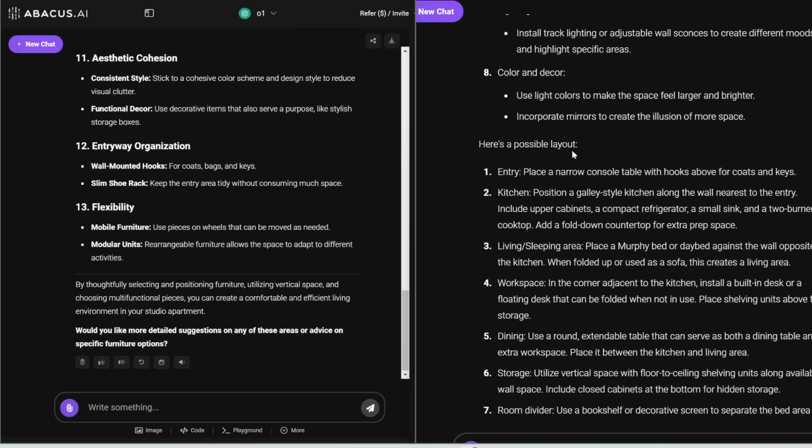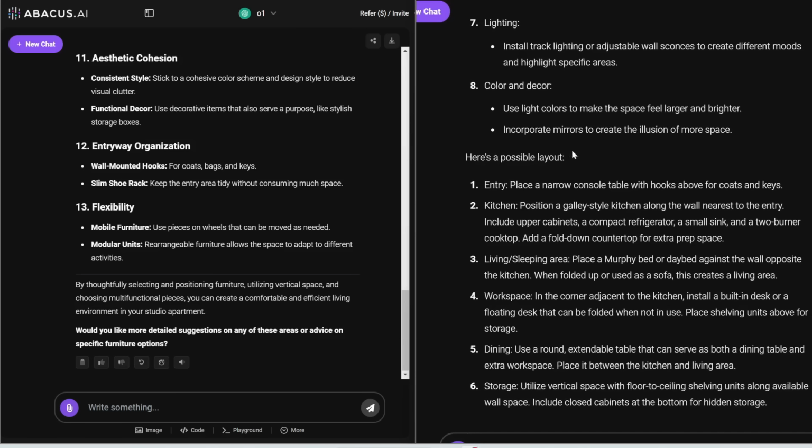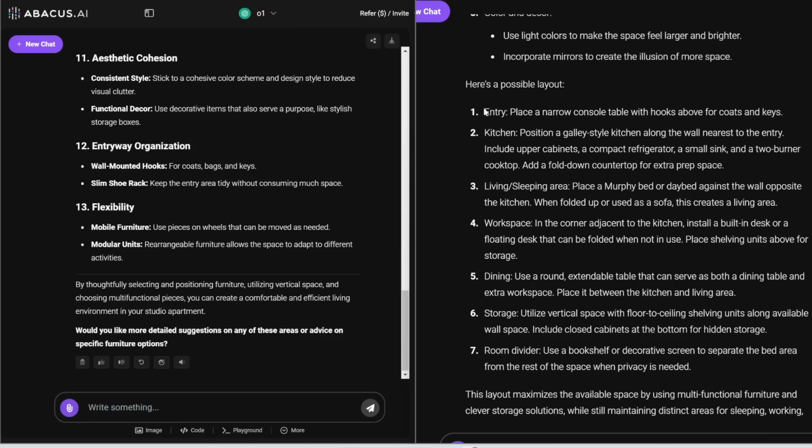So here's a possible layout. And then here's one point that I really like. Color and decor. Incorporate mirrors to create the illusion of more space. With a really small studio apartment, adding mirrors really does make it seem like you have more space and more light. So awesome idea.